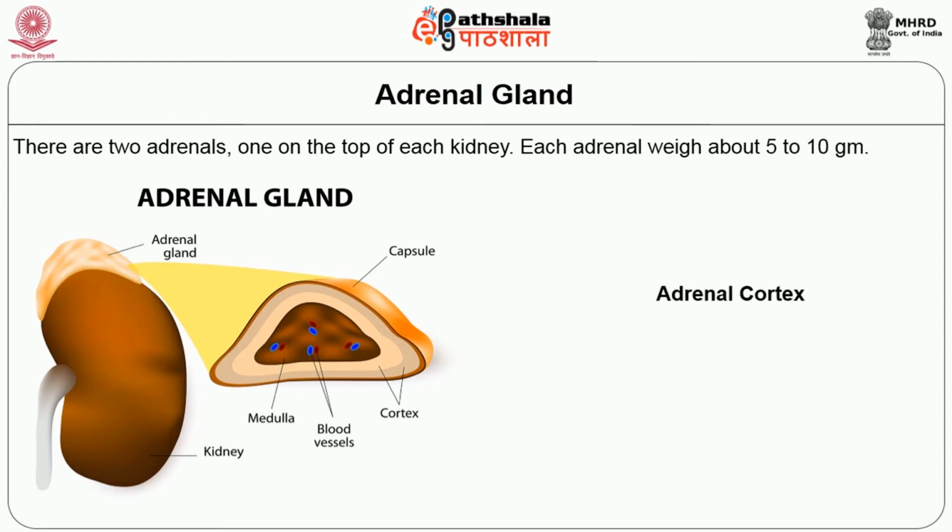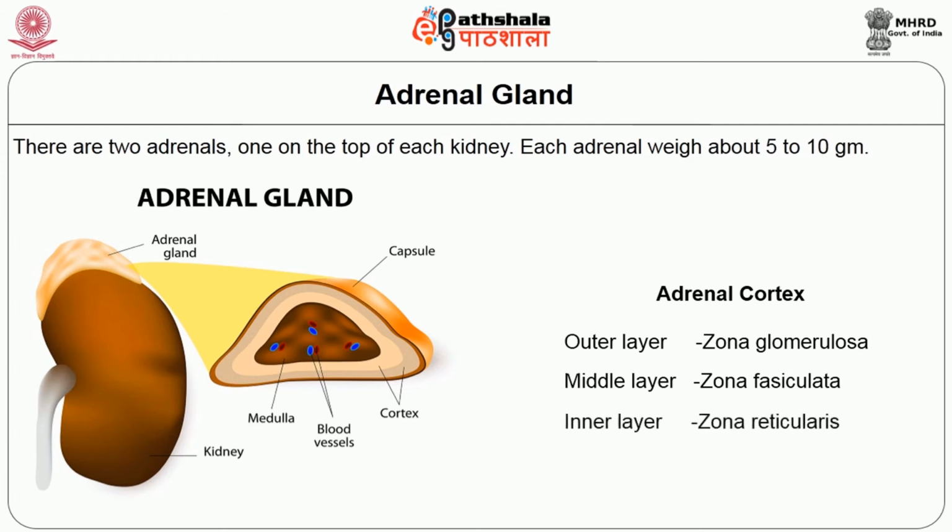The adrenal cortex has 3 layers. The outer layer is called zona glomerulosa, the middle layer is called zona fasciculata, and the inner layer is called zona reticularis. The hormones secreted from adrenal glands are steroid hormones and their function is significant. The hypothalamus secretes corticotrophin releasing hormone. This hormone acts on the pituitary. The pituitary in turn releases ACTH. This ACTH acts on the adrenal gland. This adrenal gland releases the following hormones.